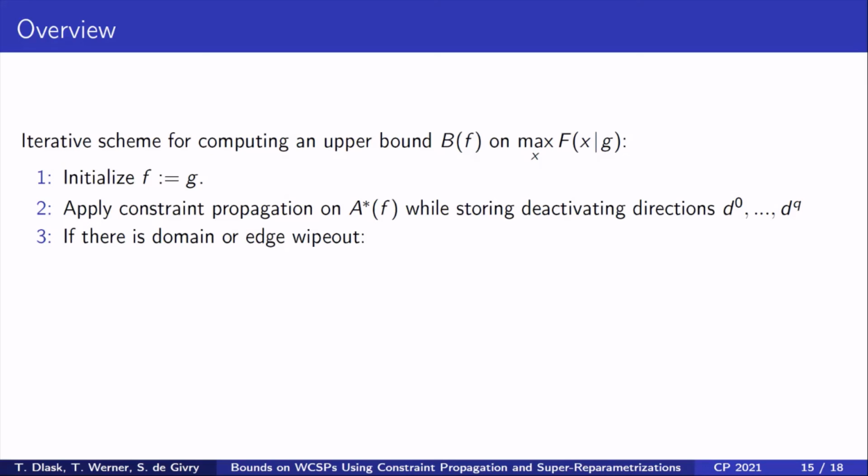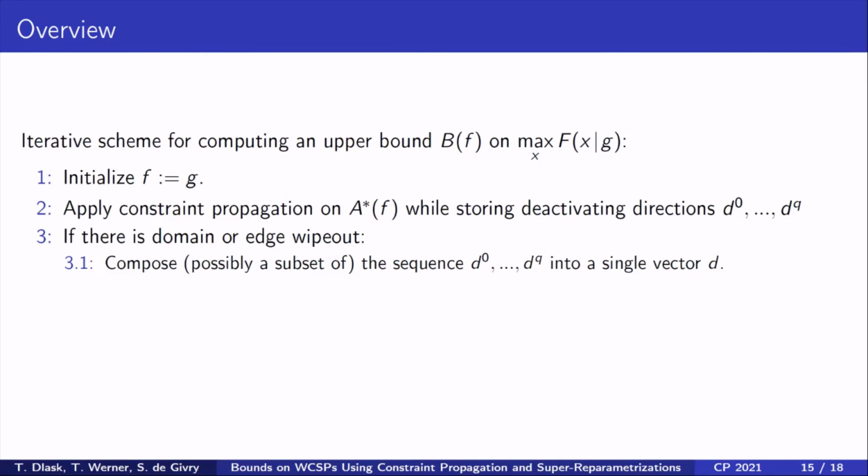If domain wipeout occurs, we compose the sequence of deactivating directions into a single direction D. In fact, one need not compose the whole sequence, but only its subset that was sufficient to detect unsatisfiability of the CSP. This may prevent the undesirable increase of values of weighted CSP F.